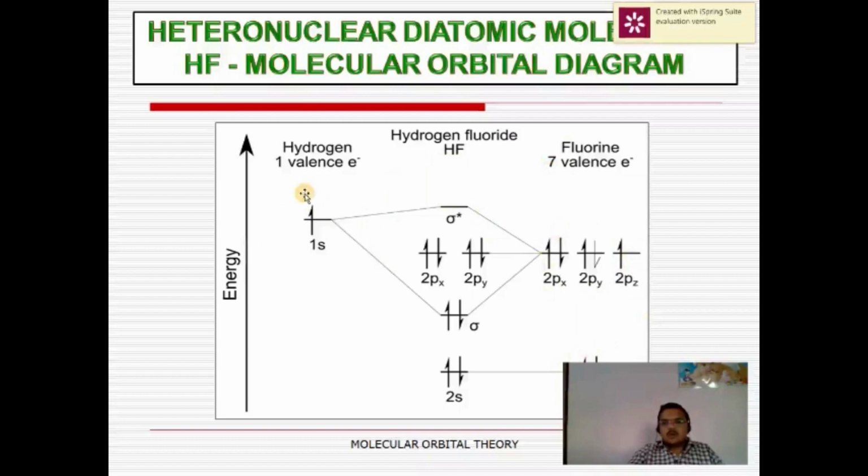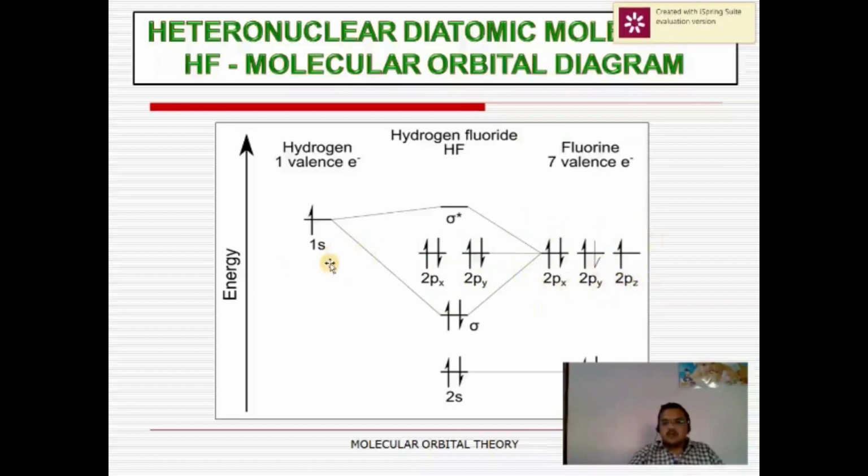The 1s atomic orbital of the hydrogen atom does not overlap with the 1s atomic orbital of the fluorine atom because the energy difference between these two atomic orbitals is very high. Therefore, the 1s atomic orbital of the hydrogen atom overlaps with the 2p atomic orbital of the fluorine atom because the energy difference between them is comparable.